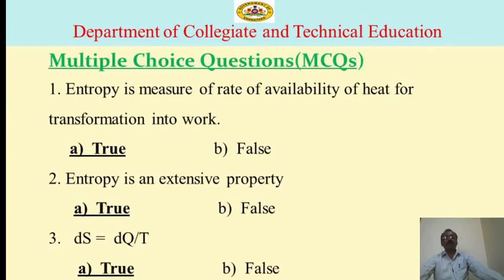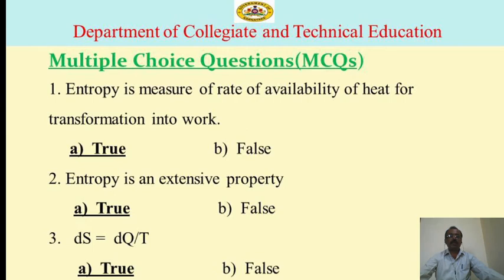Now take multiple choice questions. First question: entropy is a measure of rate of availability of heat for transformation into work. Option A true and option B false. So the statement is correct. So option A true is correct.